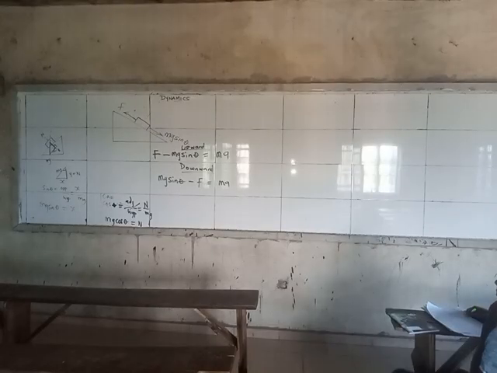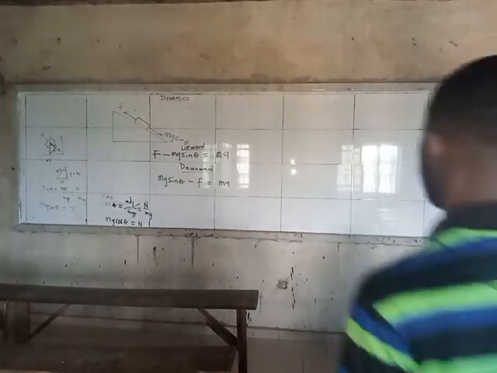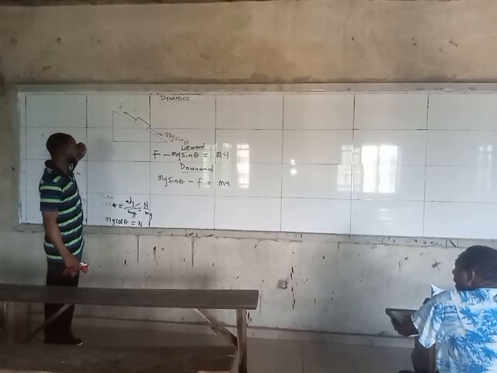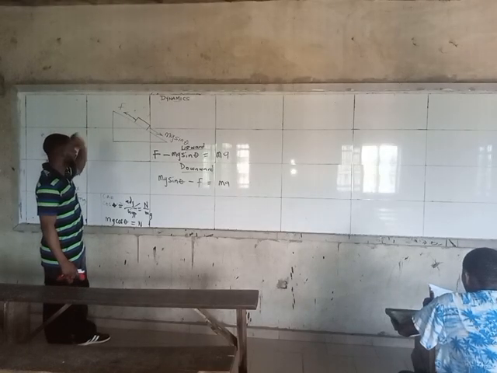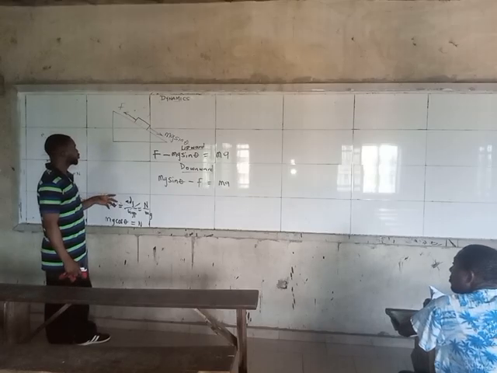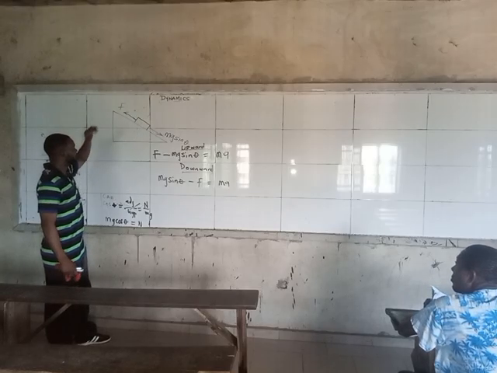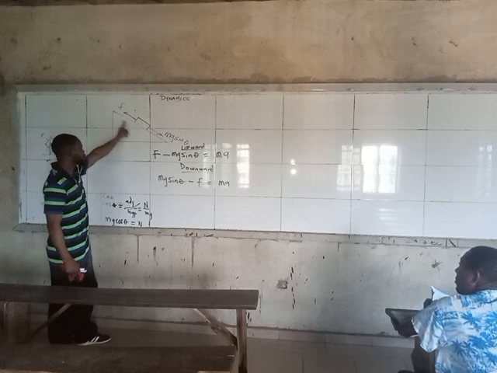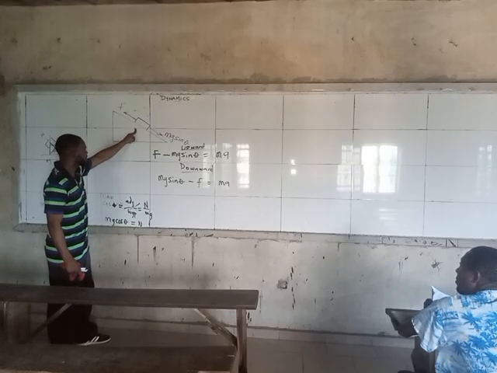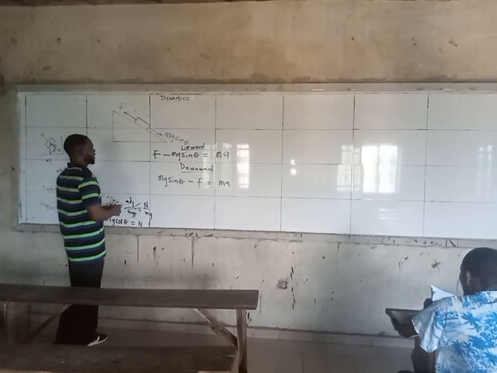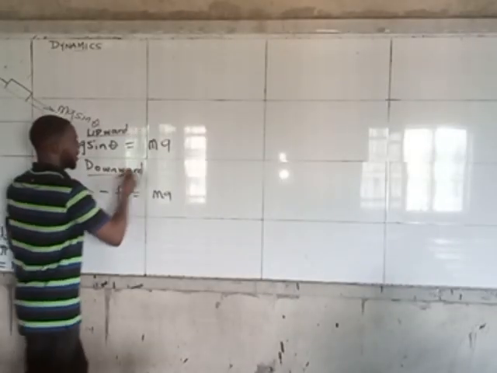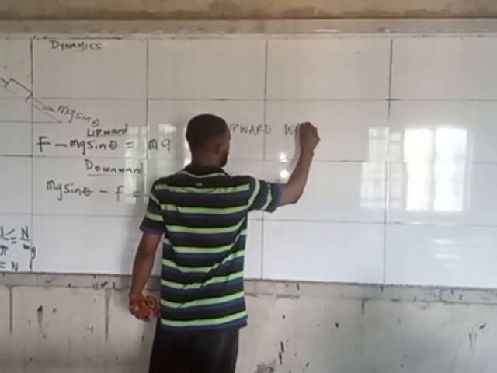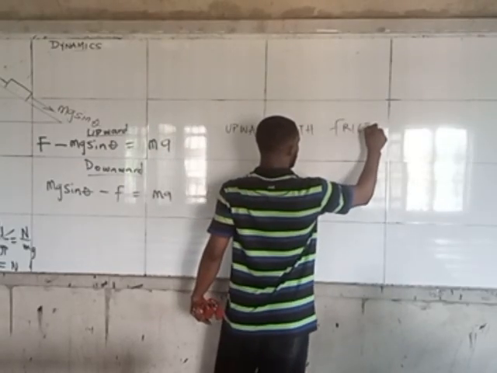Now see here. Notice that everything we've done here, we did not make mention of friction. But there are questions that can be given, and in that question they will tell you that there is friction. Let's say they give you a question and tell you, taking note of the fact that there is friction on the object or on the surface. So assuming there is friction on this surface, if it's moving upwards with friction.